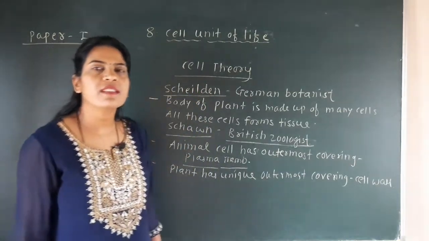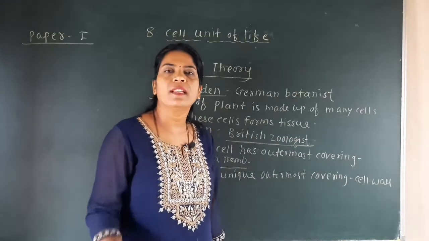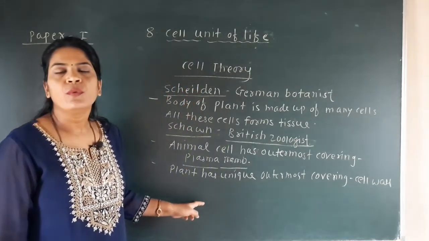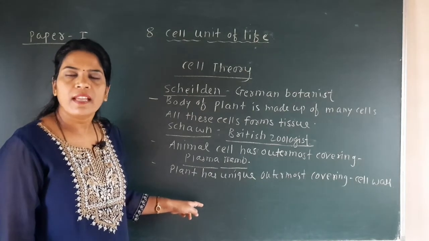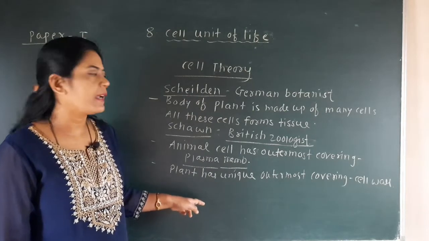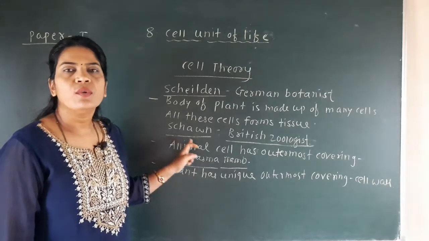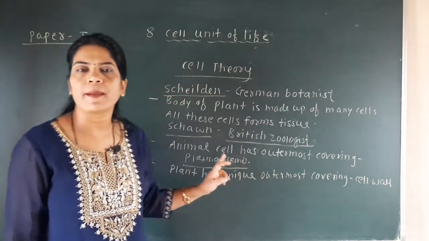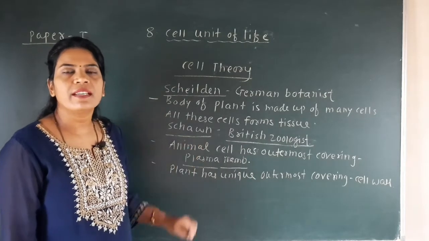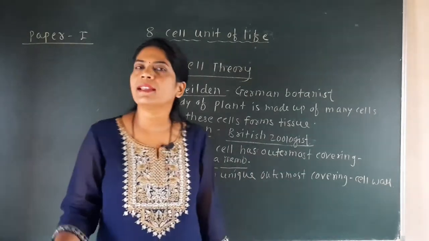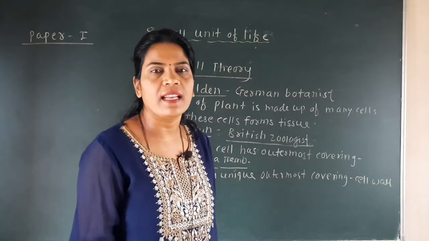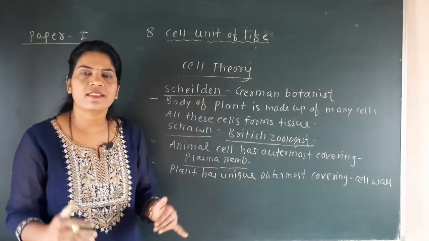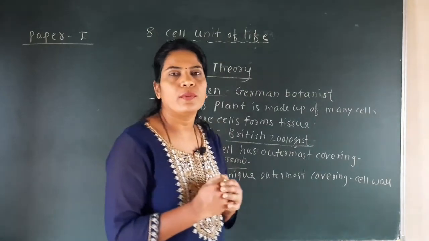If the question is asked who proposed the cell theory, the answer is Schleiden and Schwann. Who says that the cell wall is a unique characteristic of the plant? The answer is Schwann. Who states that the outermost covering in the animal cell is the plasma membrane? The answer is Schwann. Who states that the body of the plant and the animal is composed of cells? The answer is Schwann. So by these statements they together put forth the cell theory.